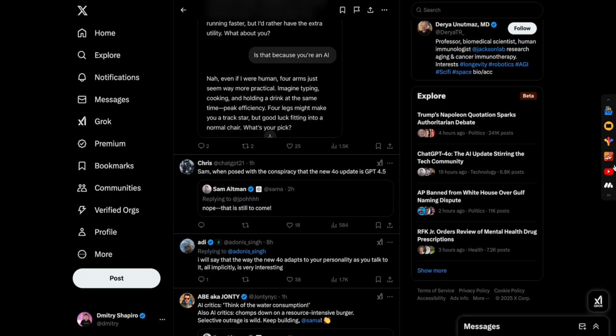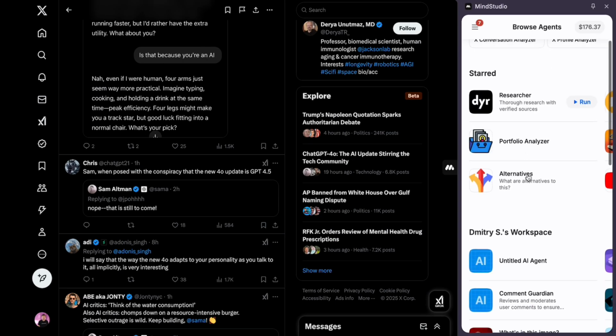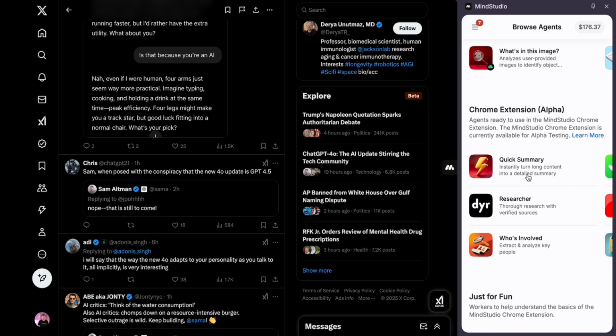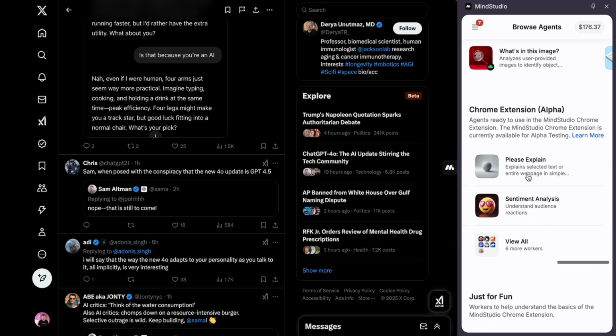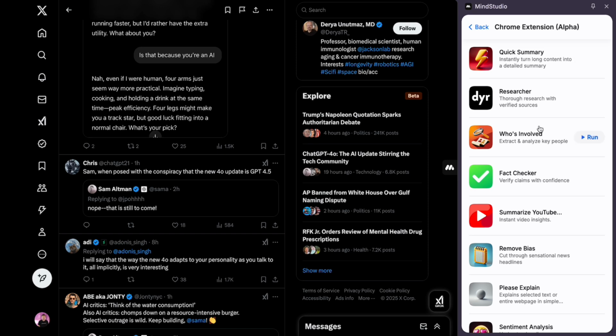So again, this little thing here, you can collapse these, you can move this around, and you can pin things, and those are the ones that show up here all the time. Or you can simply click on the M and it will open up the entire directory of these agents. If you go to our main agent page, you'll see about a dozen of these. So again, a quick summarizer, a really deep researcher that's really powerful that you can trigger directly from here, or you can trigger it from just going to